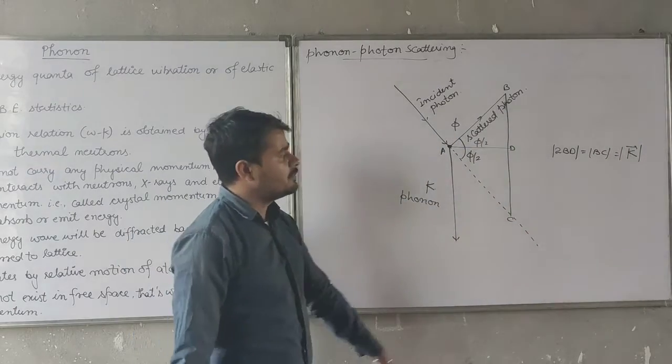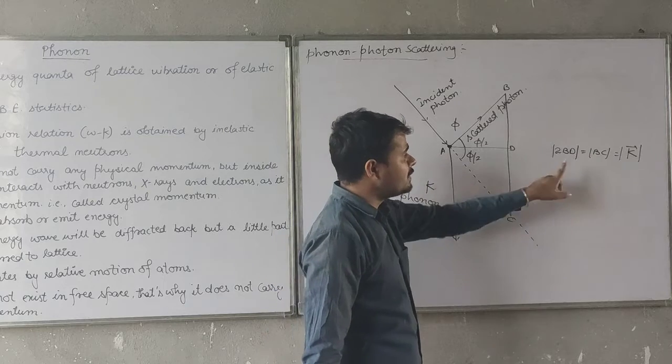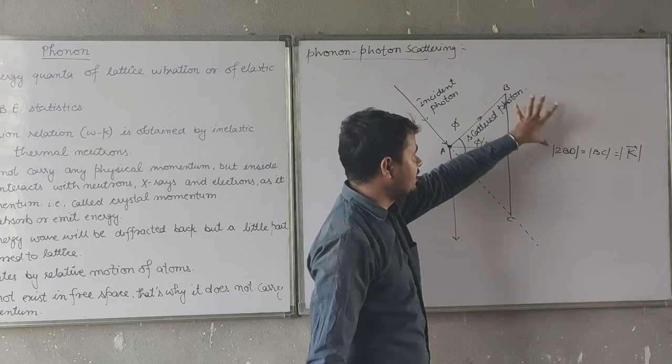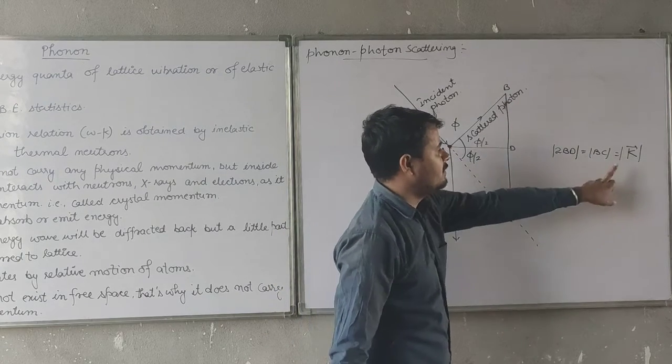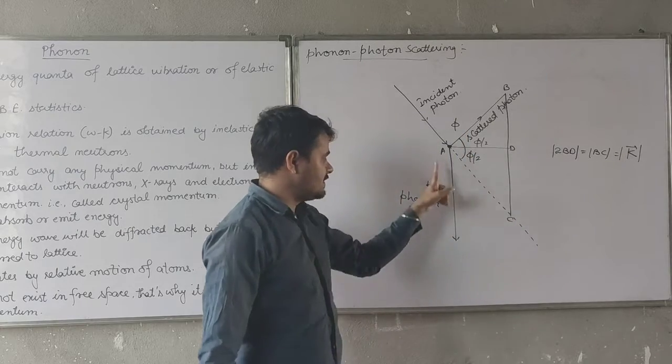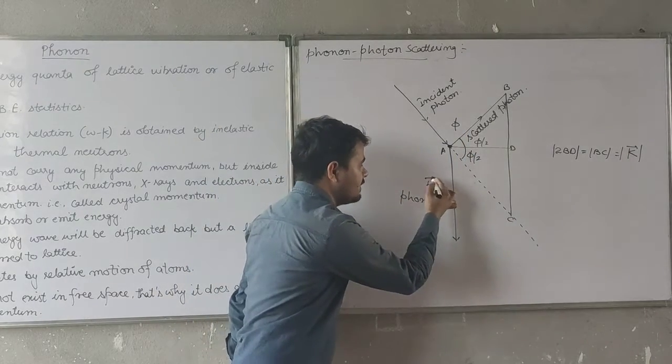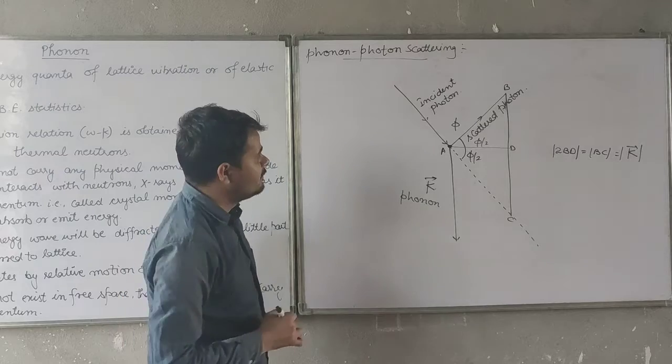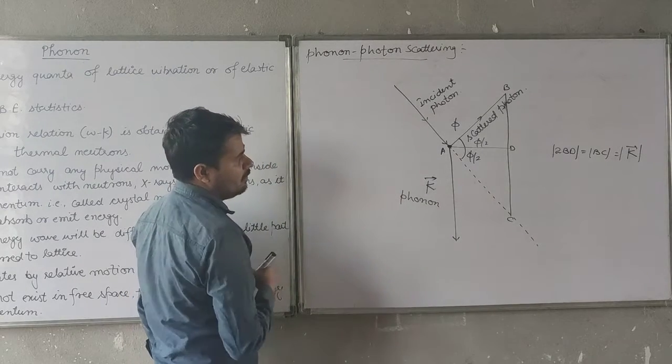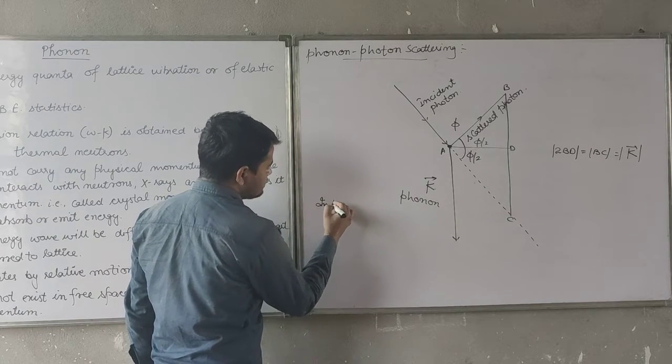That means if I am able to calculate BD, I will also calculate the vector K, which is the phonon wave vector first.